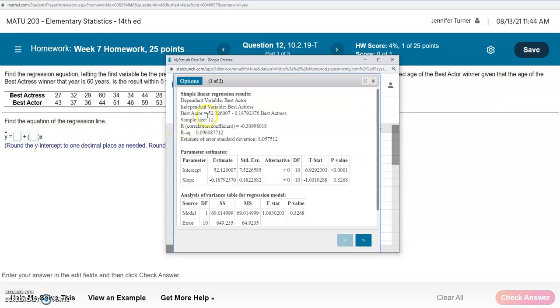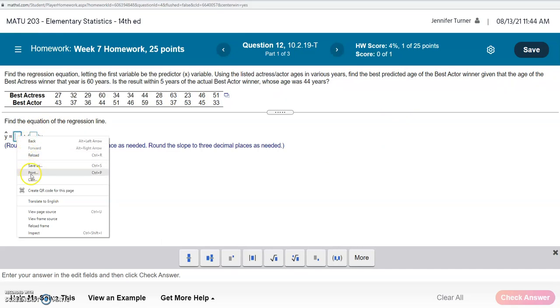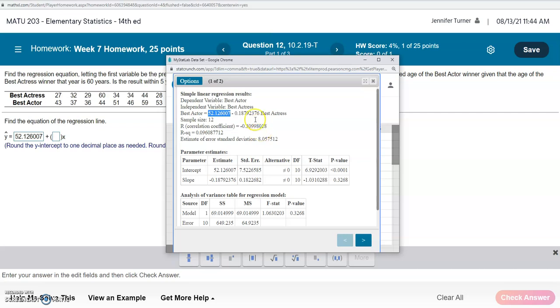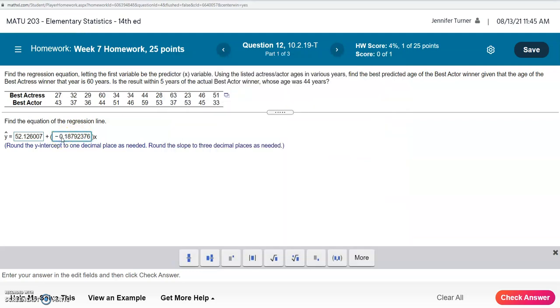So we can just go ahead and directly copy and paste. I'm going to copy this first value that is not next to the X and paste it here. And then I'm going to copy this value. Notice that I'm copying the negative sign that looks like a subtraction. That is important. If there's a subtraction here, you need to make sure that the value over here is negative. If this were a plus, then the value over here would be positive without that negative sign. And we'll remove that space.